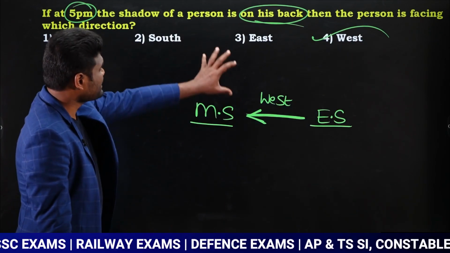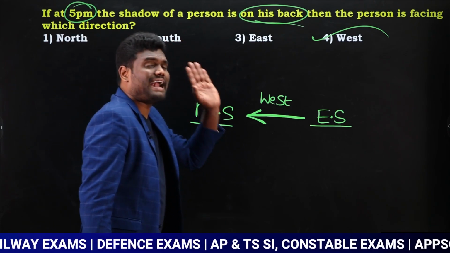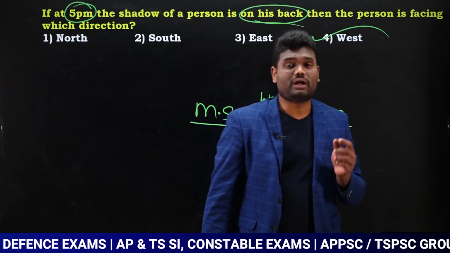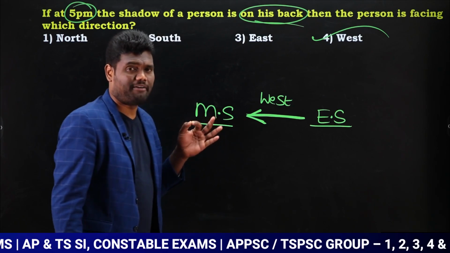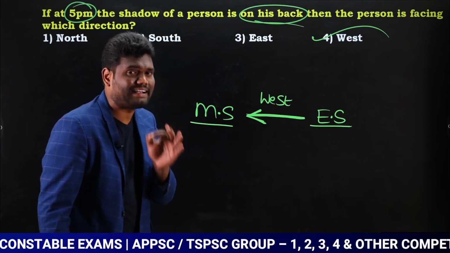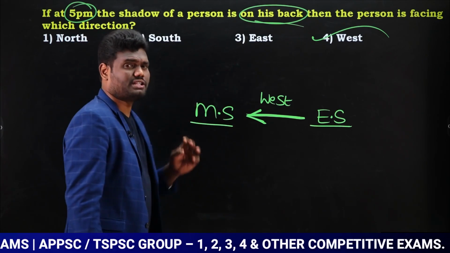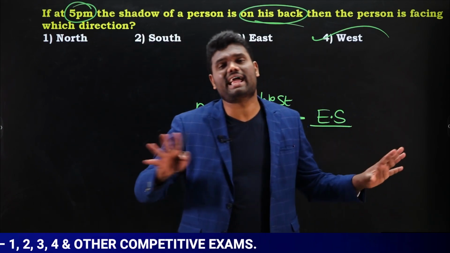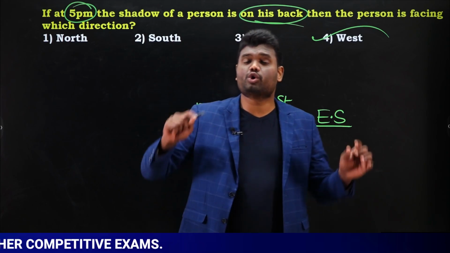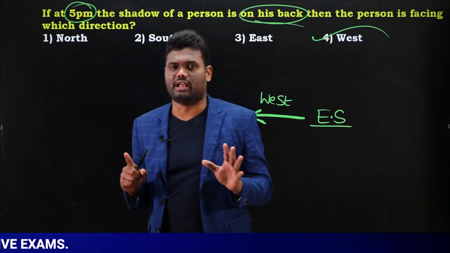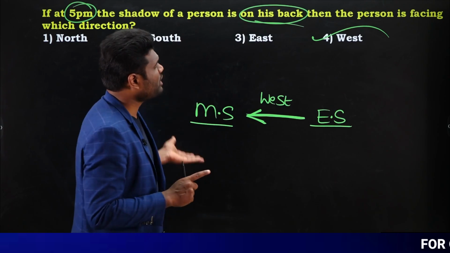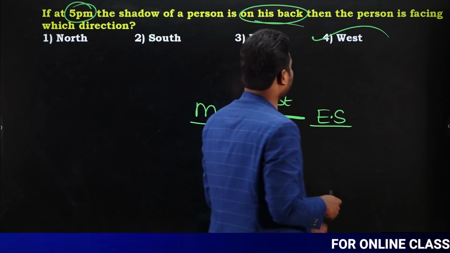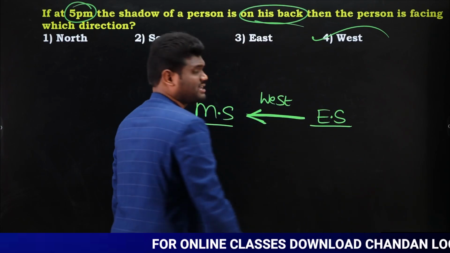Very simple. Just look here. It's a matter of fraction of seconds. Once you know the concept, whatever we have discussed, once you are perfect in the concept, these shadow questions can be solved in just 2 seconds without using any diagram, any representation. But you need to know the points I have discussed earlier. Once you know the points, then automatically in a fraction of seconds you are going to get the answer. So with this, the model is completed.